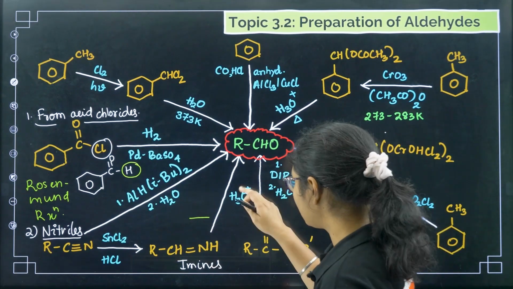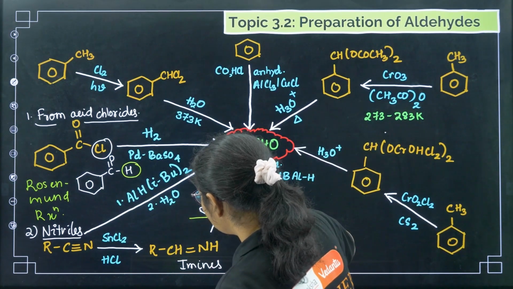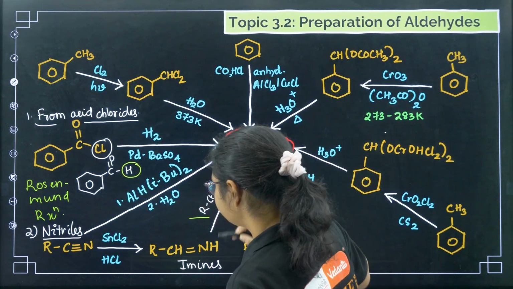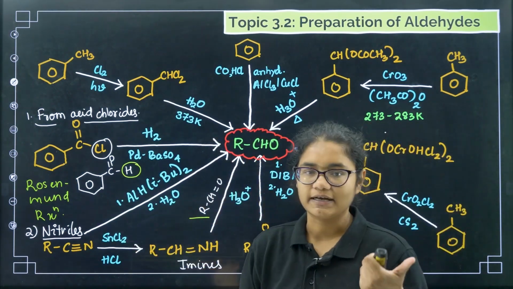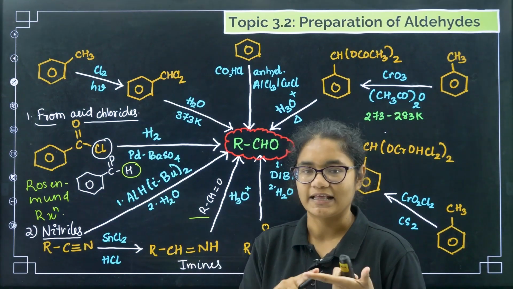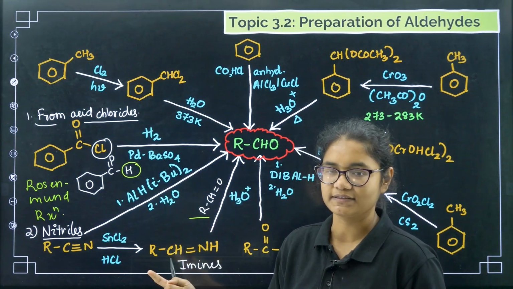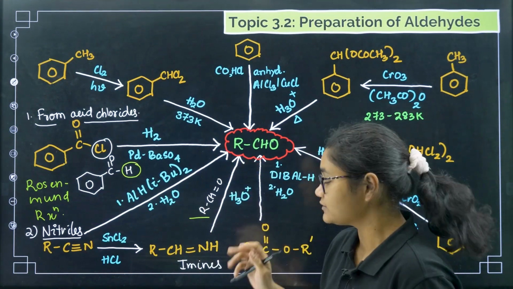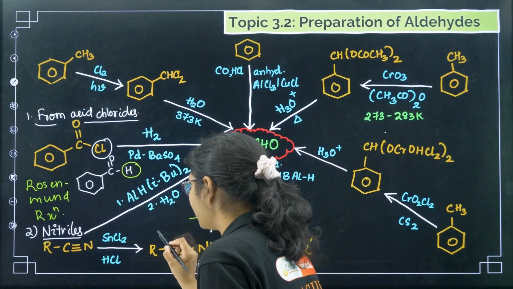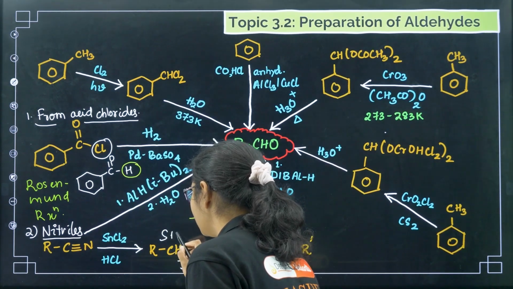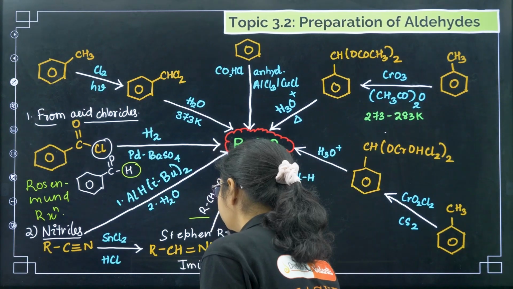So if we take H3O+, I will be getting here RCH double bond O. So first we take nitriles, then we treat with SnCl2 and HCl, then we get imines, and then we treat with hydrolysis, we get aldehydes. So this particular reaction is called as Stephen reaction.